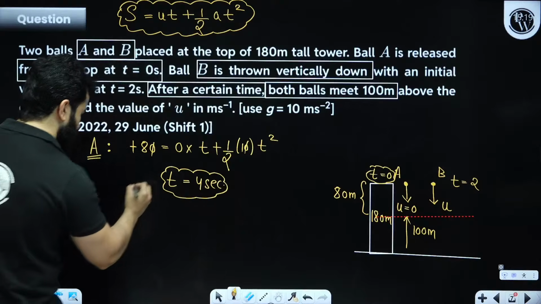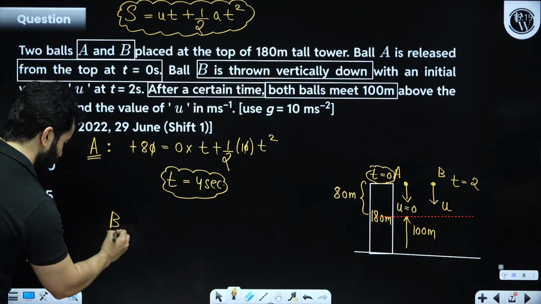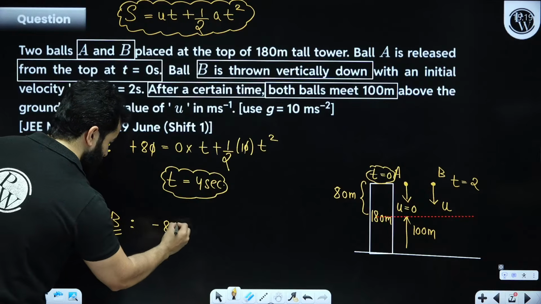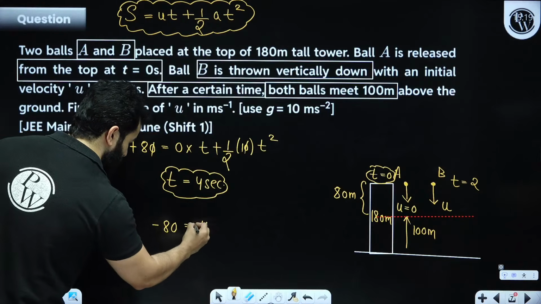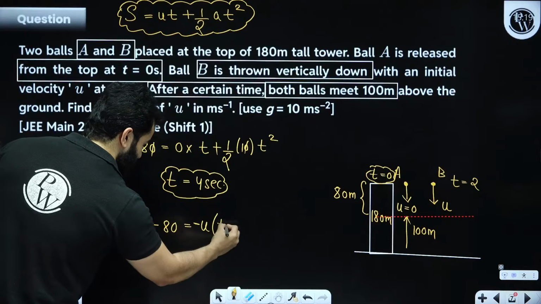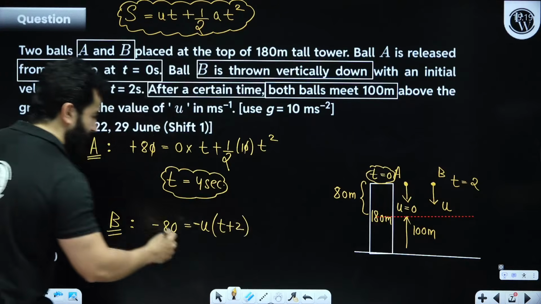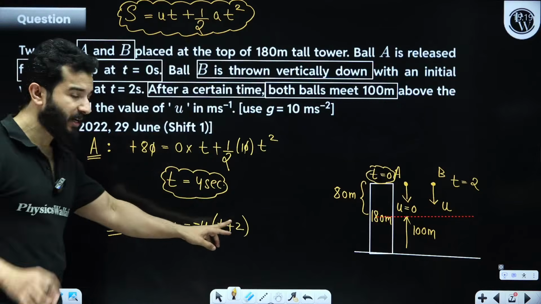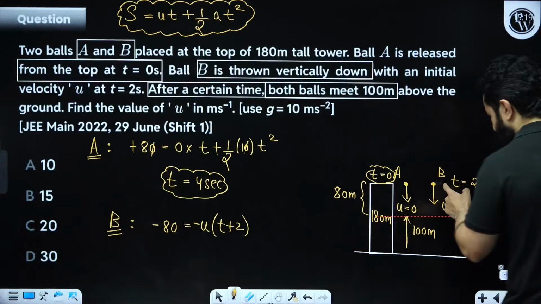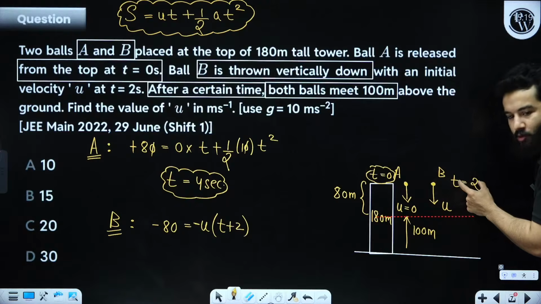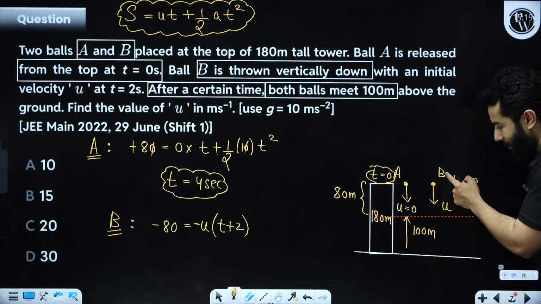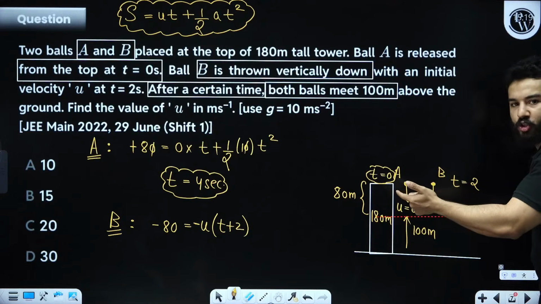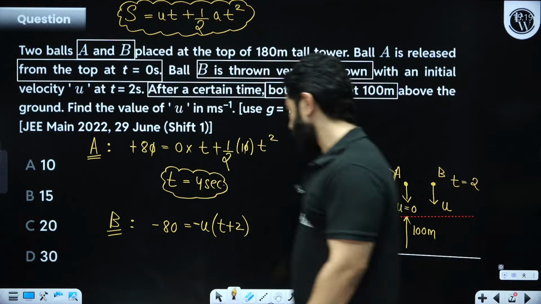And if this is 4 seconds, then let's do the same for B. Now B is also at minus 80. We need to find its initial velocity, but the point is that it will reach that point in t plus 2 seconds. Please remember, because this particle was thrown at t equals 2 seconds, when B reaches over here, the total time we write is t plus 2.